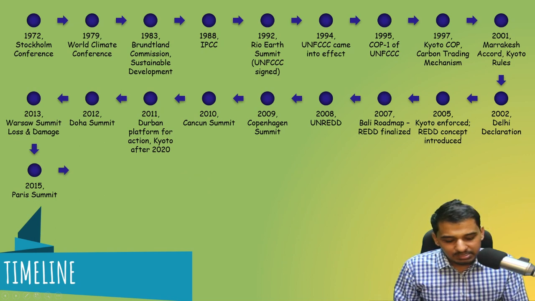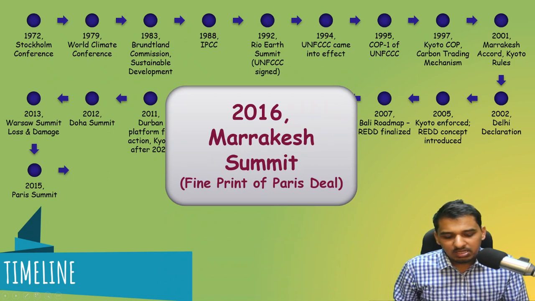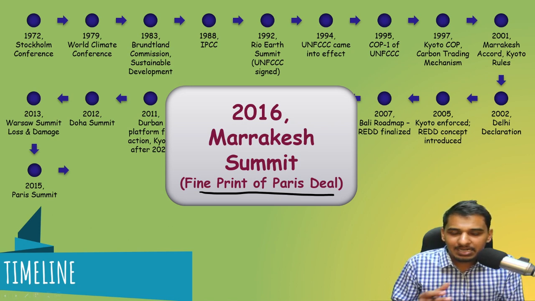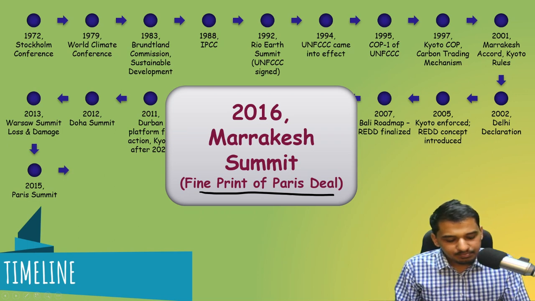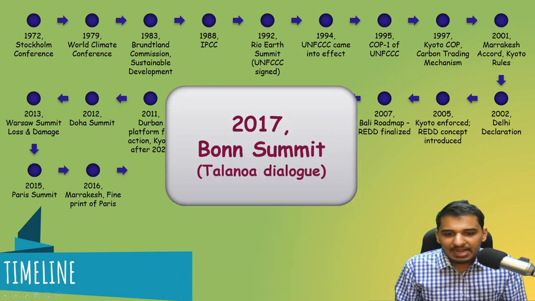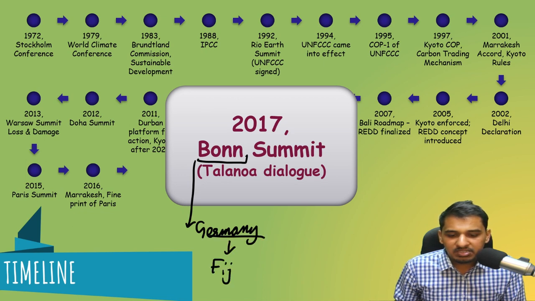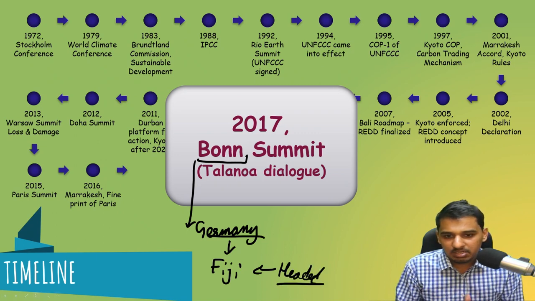Okay, so after the Paris Agreement was done, then we had the 2016 Marrakesh Summit, in which the fine print of the Paris deal was discussed, that is, how the Paris deal will be dealt with. What are the principles that will be followed, and all this was discussed in the Marrakesh Summit. Now we had again a very important one, that is the Bonn Summit. Although Bonn is located in Germany, this conference was headed by Fiji, which is a small island nation.